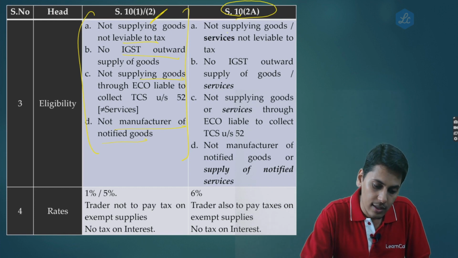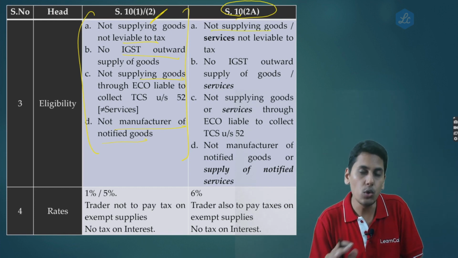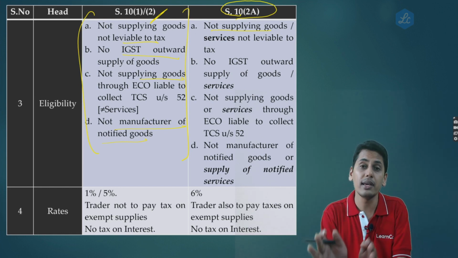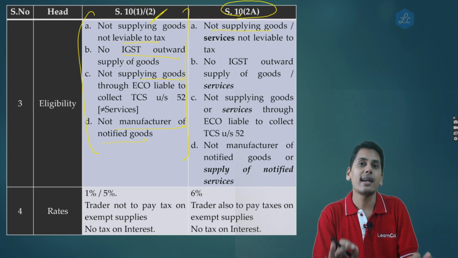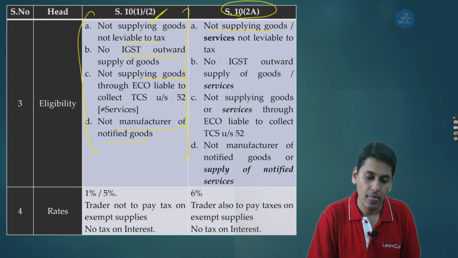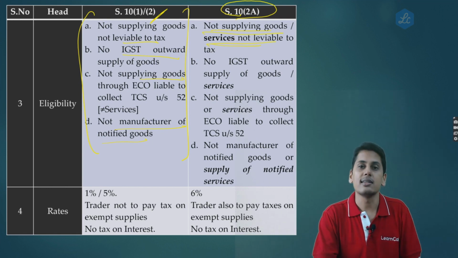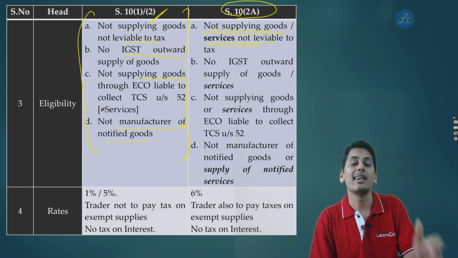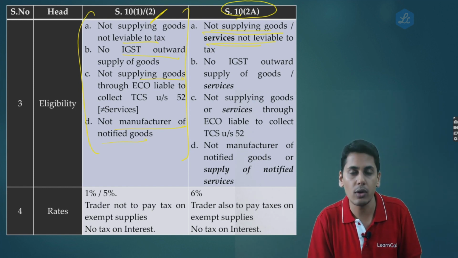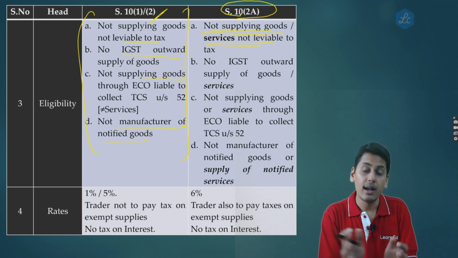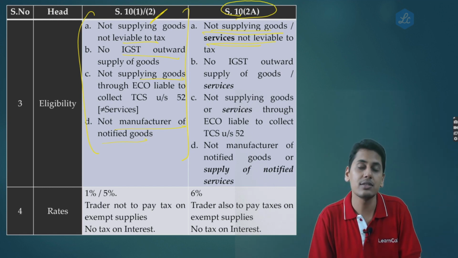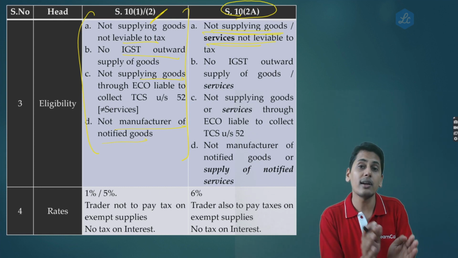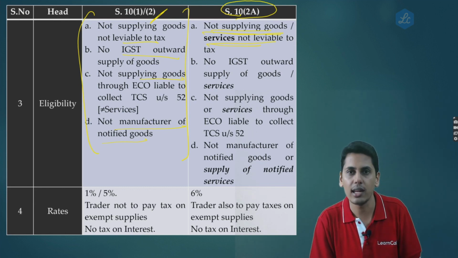Say, for example, the person who wants to opt for 10 subsection 2A should not be supplying goods or services which are not leviable to tax. He should not be making any non-taxable supplies of goods or services. Now friends, to my limited knowledge, I could not find any services which are not leviable to tax. Of course, there are goods which are not leviable to tax, like petroleum products and alcoholic liquor, but there are not any services which are not leviable to tax under GST. However, the wording is not supplying any goods or services which are not leviable to tax.